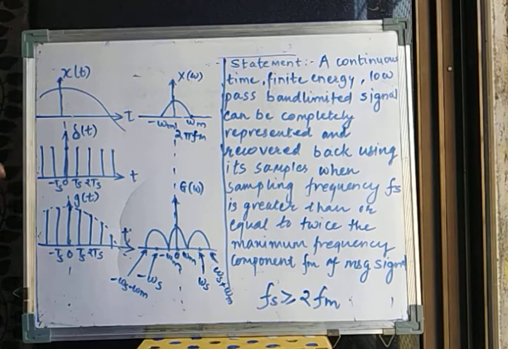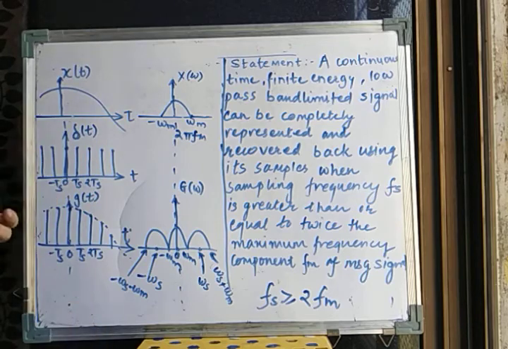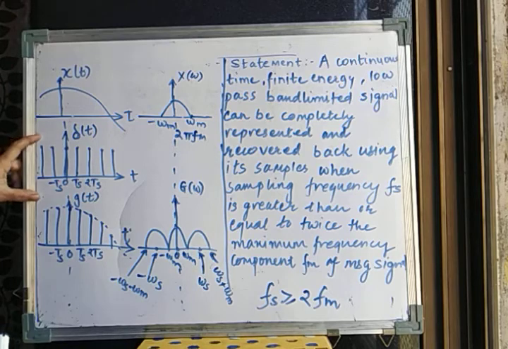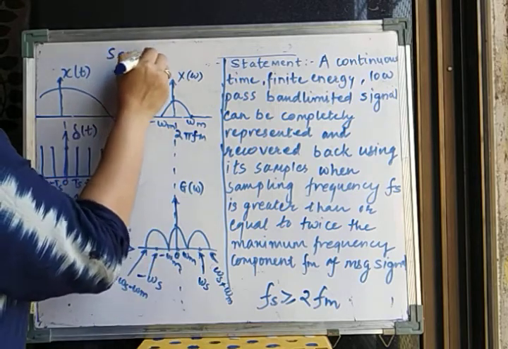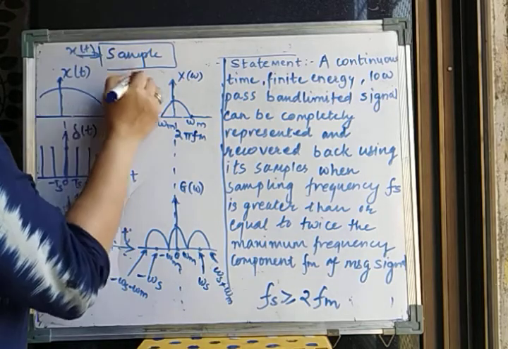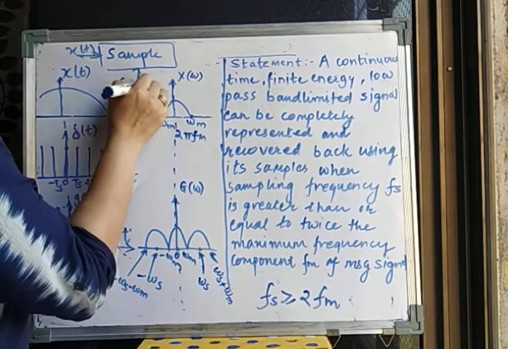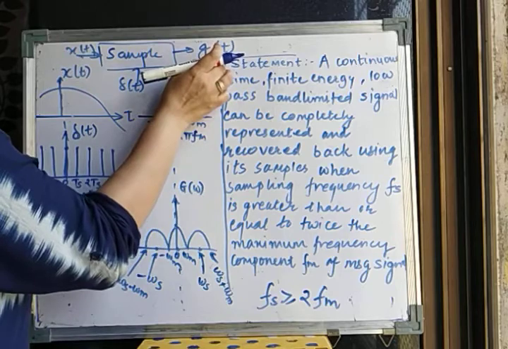Now this we wanted to sample. So how are we going to do it? What we are doing is using an impulse train. Now you all know what an impulse signal is, and how you get an impulse train? By shifting the signal in time, we get the impulse train. So this is the impulse train that we have. What we do is we have a sampler to which we give the signal x of t and the signal delta t, that is the impulse train, and the resultant signal is called a sampled signal.